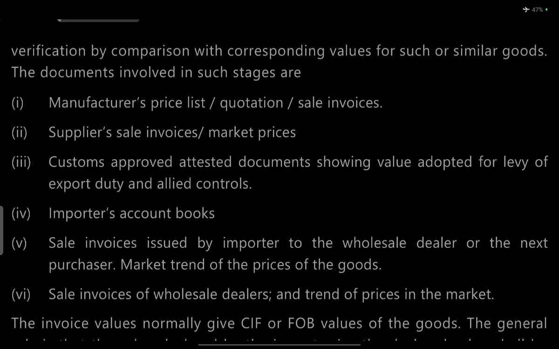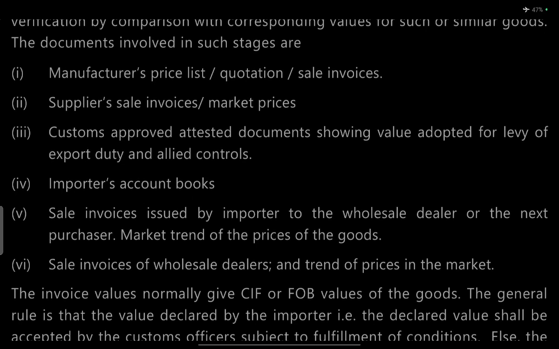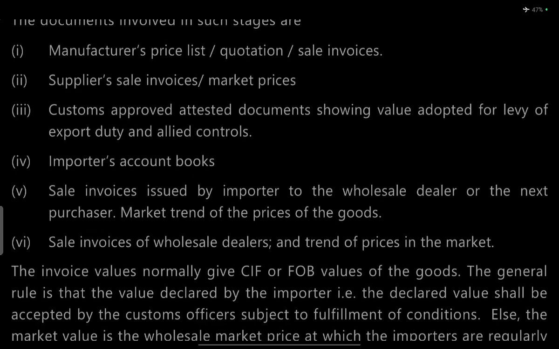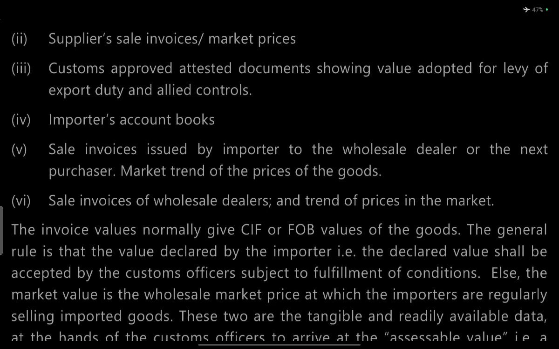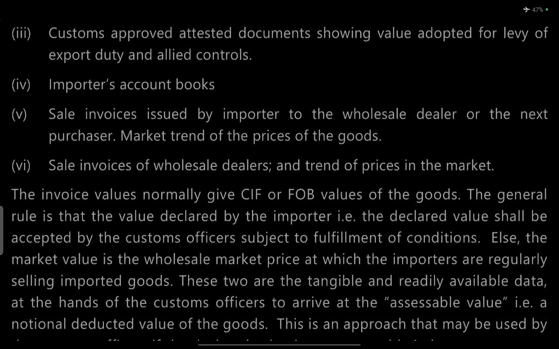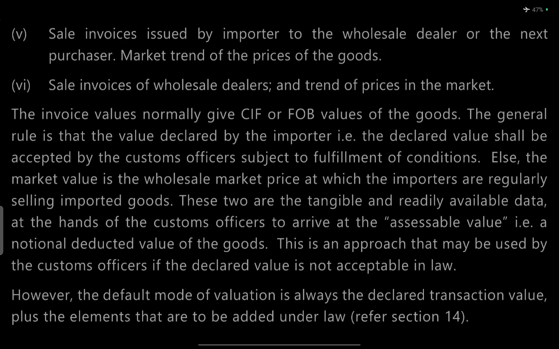Documents involved include: manufacturer price list, quotations and sales invoices; supplier sales invoice, markup price, and customs-approved attested documents showing the value adopted for the levy of export duty and allied concepts; importer accounts books, sales invoices by the exporter, the wholesale dealer's next purchases, market trends in price, sales invoices of the wholesale dealer, and trend prices of markets. Invoice values are normally CIF or FOB values of the goods.